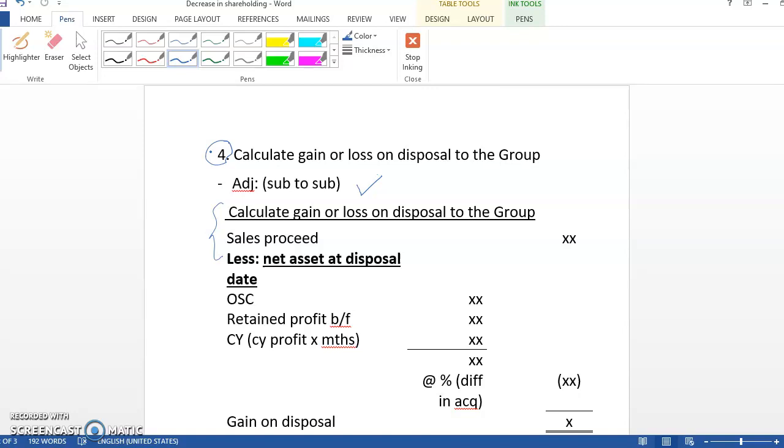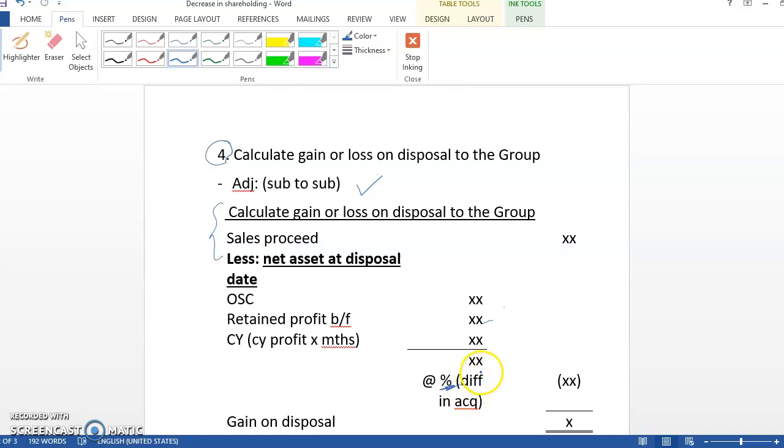date, which consists of your ordinary share, your retained profit brought forward, and current year, because we want to find out the net asset at the disposal date. Normally it occurs during the year. Then you get a total, and then you multiply by the percentage here. The percentage refers to the difference in the acquisition.